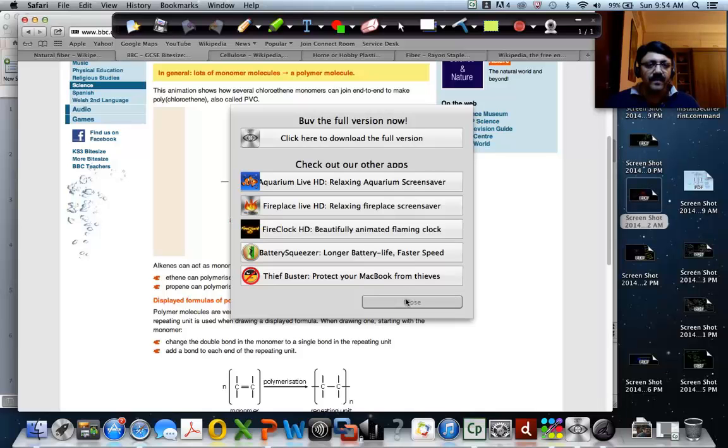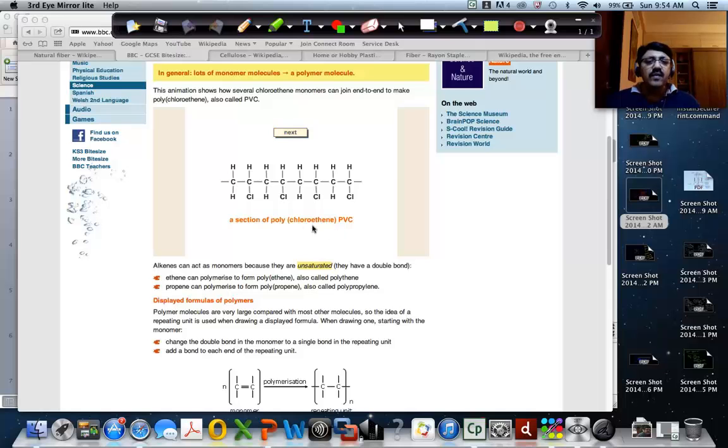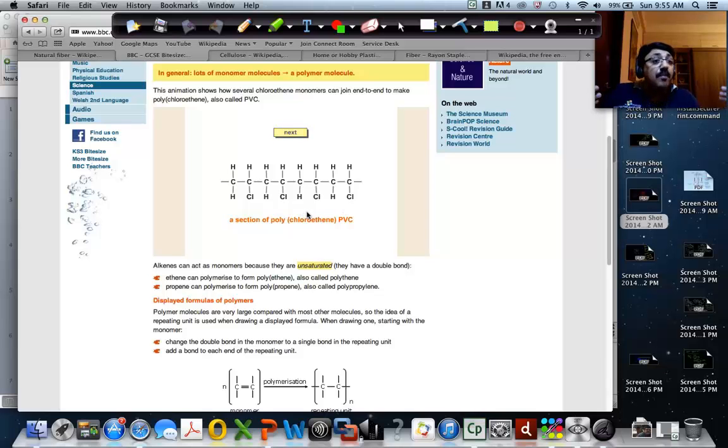So you can see this is a polymer. The many chloroethene molecules came together to form a polychloroethene molecule. Poly means many, so you are chaining together many chloroethene molecules to form a polychloroethene molecule, and that is a polymer. They are used for creating pipes. You've seen these plastic pipes used in plumbing. They are all made of this kind of polymer.